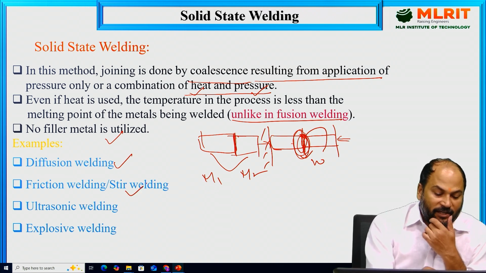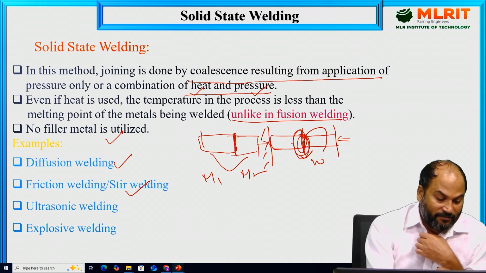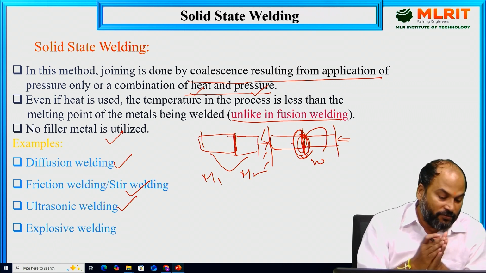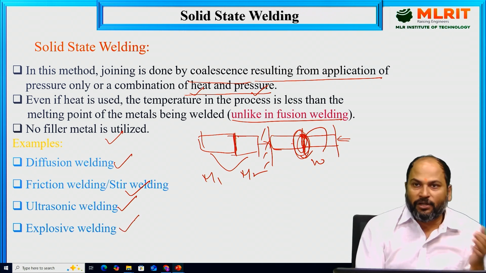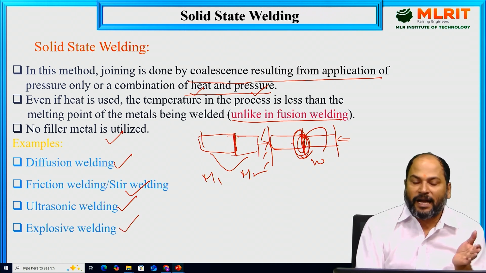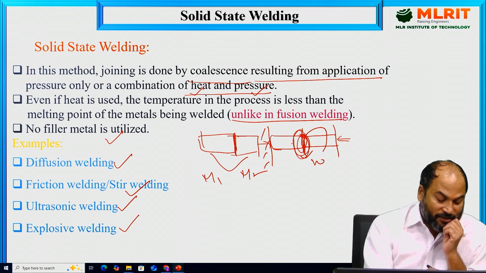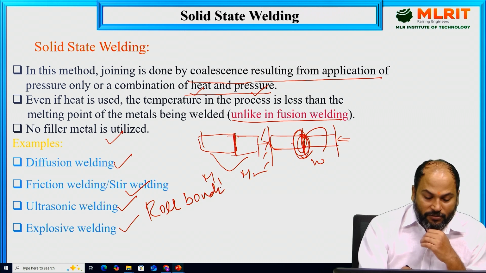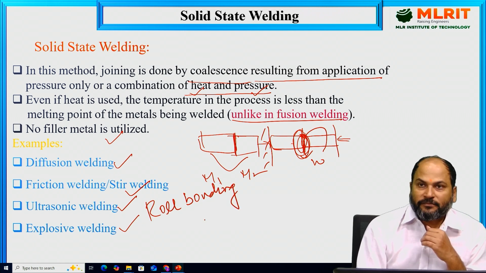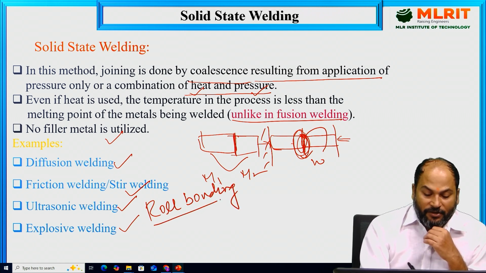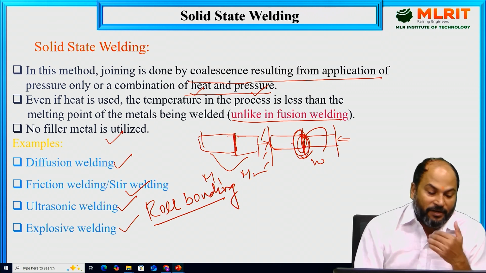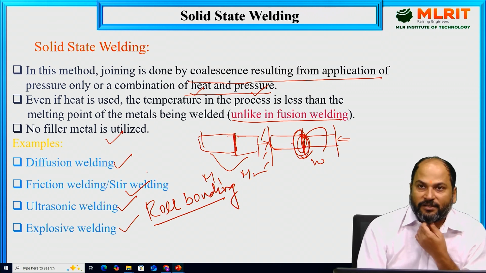Then friction welding or friction stir welding is there. Then we have the example of ultrasonic welding, where because of the vibration the parts are going to join together. Explosive welding is there. Roll bonding is also there. This also comes under the category of solid state welding. Here also the materials are not melted during the welding. So all these processes come under solid state processes.